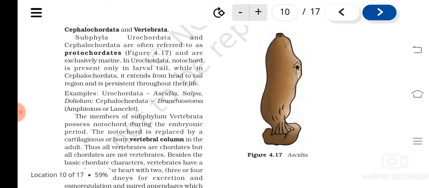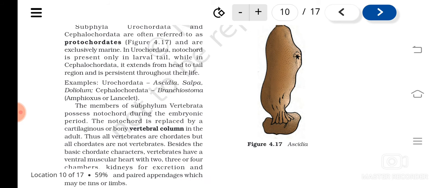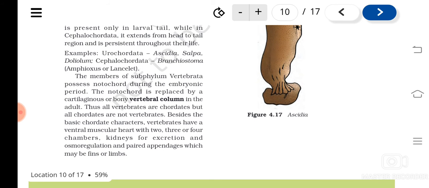So once again, what are the subphyla of phylum Chordata? Urochordata: the notochord is present in the tail region of the larva only. In Cephalochordata, the notochord is present from head to tail, all through the body and all through the life of the organism, not only in the larval stage.